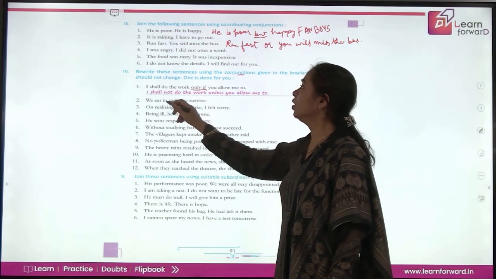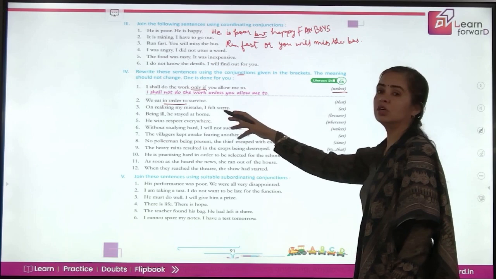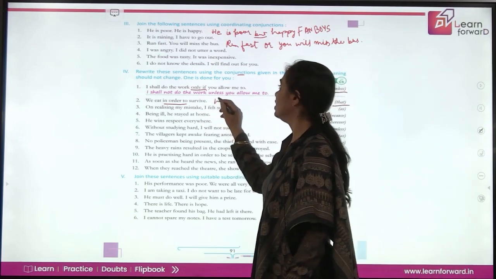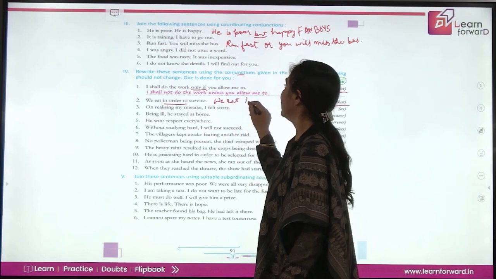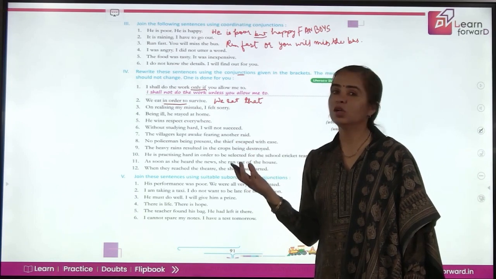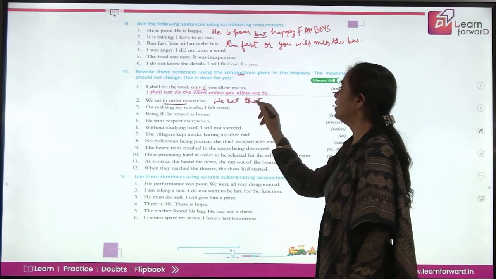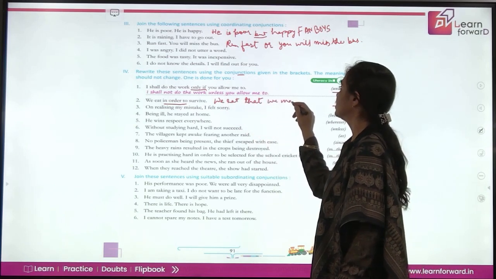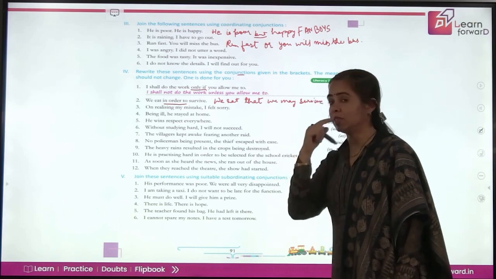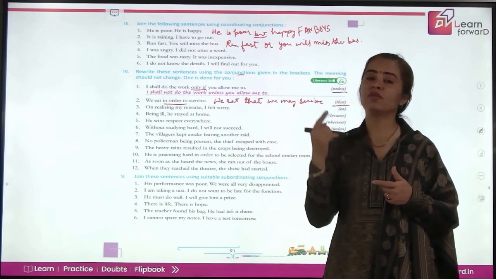We eat in order to. This is a compound conjunction, good. So we eat in order to survive. They want you to use that. So it will be we eat that. Now if you say that survive, will it make any sense? No. So you have to tell the reason. It should be properly framed then. We eat that we may survive. So what I want to show here is the sentence with the change in conjunction may need some modification, and you have to take care of that.